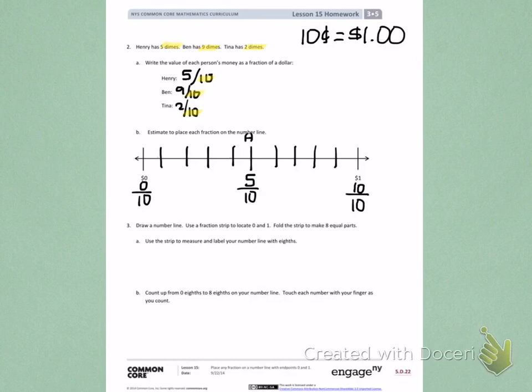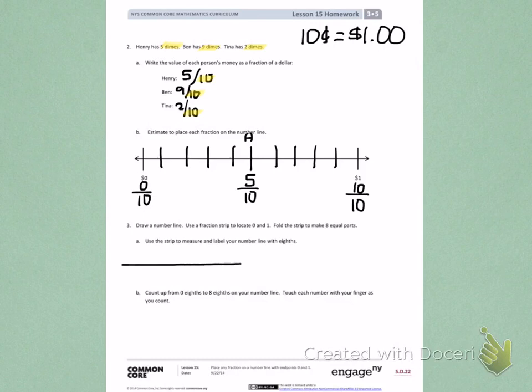Number 3, draw a number line. Use a fraction strip to locate 0 and 1. Fold the strip to make 8 equal parts. A. Use the strip to measure and label your number line with eighths.